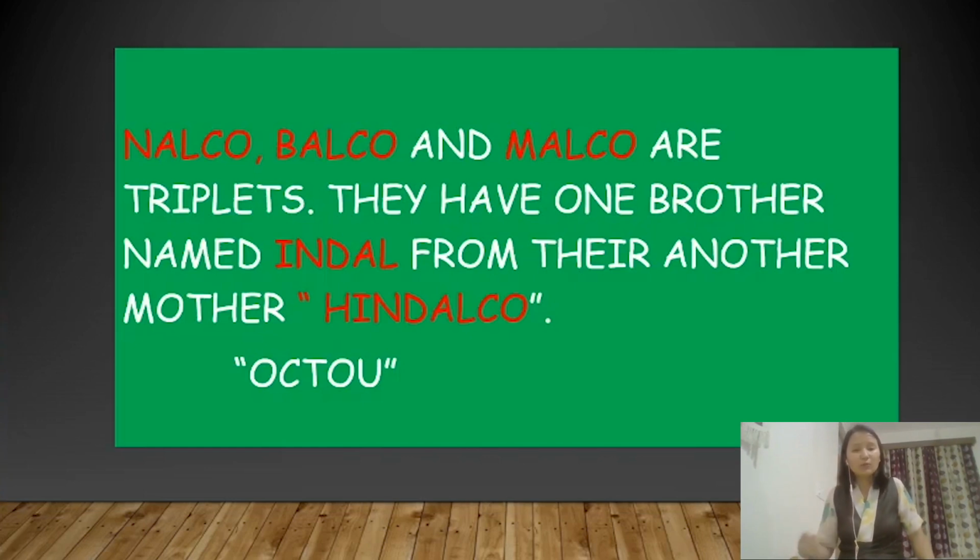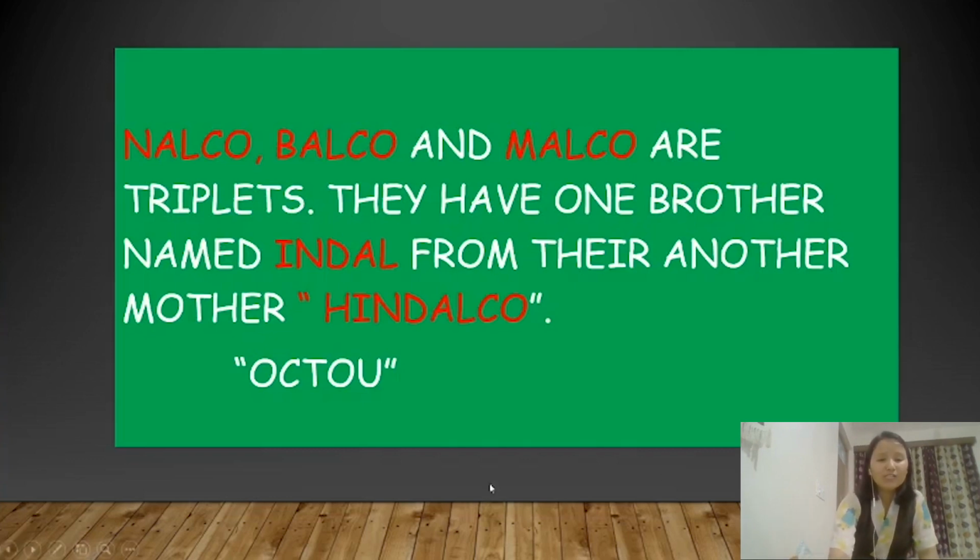So where are they located? In which state are all these located? To make it easier for you, again I have come up with one word, OCTO. All you have to do is remember this one word, OCTO. If you remember OCTO, you can automatically remember the states in which these are located. And I have made it sequence-wise also.